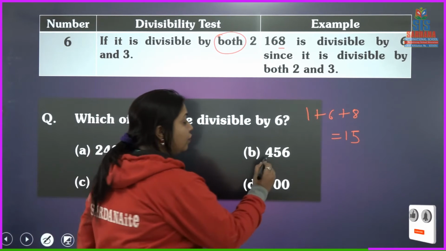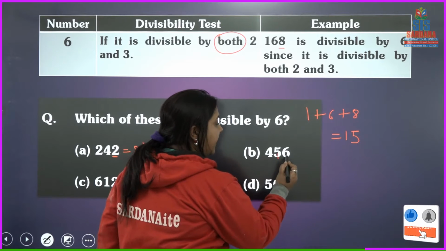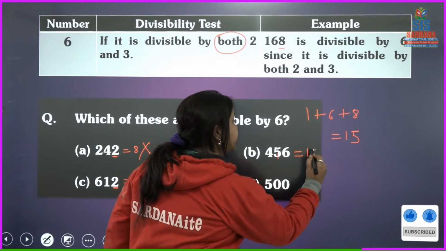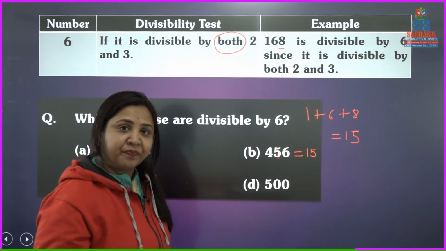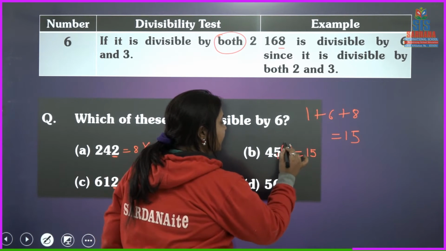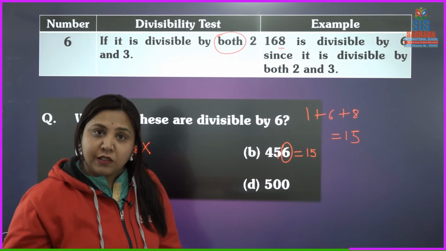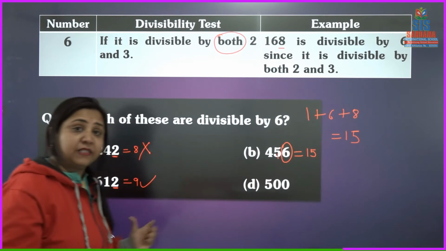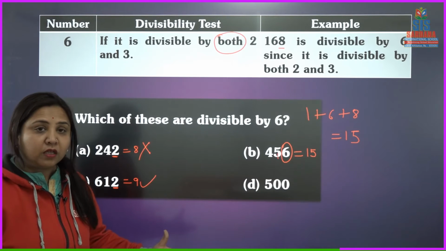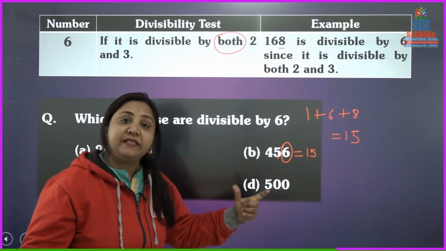Now 4 plus 5, 9, and 9 plus 6, 15. So it is divisible by 3 because 15 is a multiple of 3, as I have shown you here. And 6 is an even number, so it is divisible by 2 also. So what is happening here? This number is divisible by both 2 and 3. So in this case, it is divisible by 6 also.